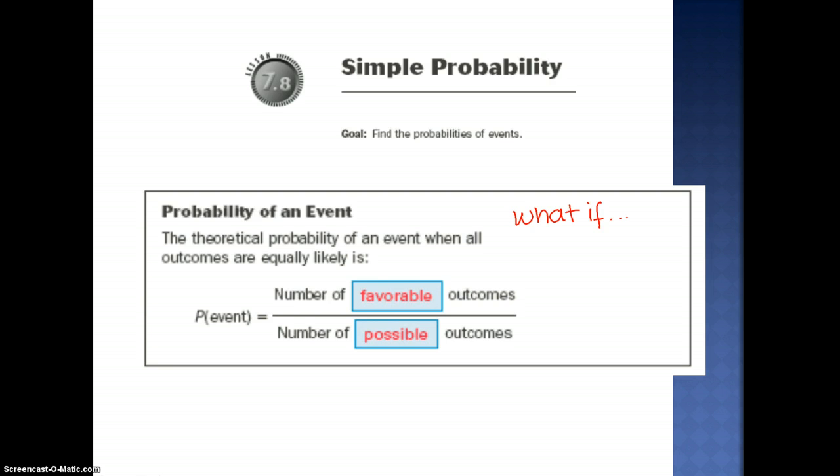Tails will be my favorable outcome. The total possible outcomes would be the choices. So in that scenario, it would be tails over the choice of two, tails or heads. So your probability of getting tails is 1 out of 2 choices.